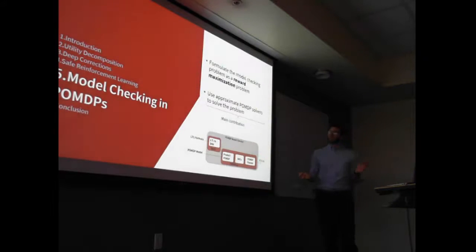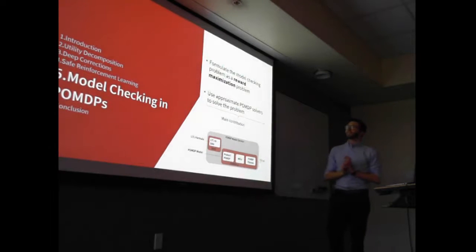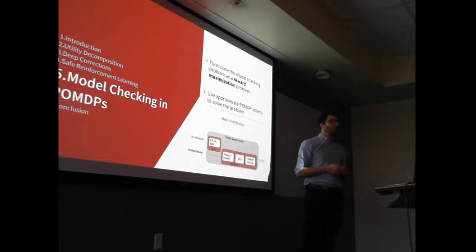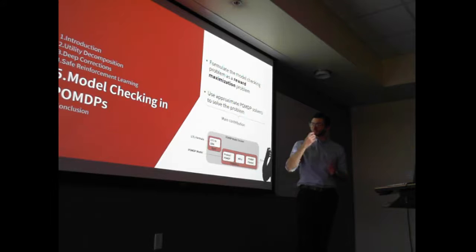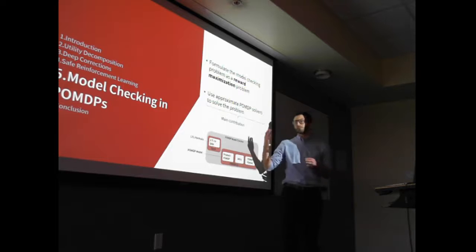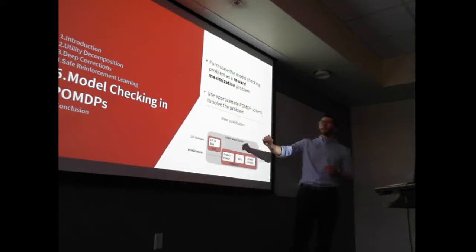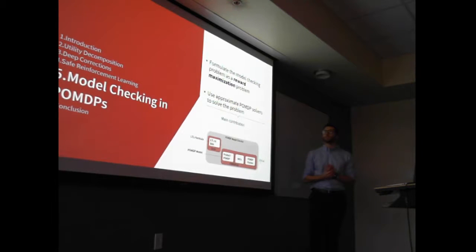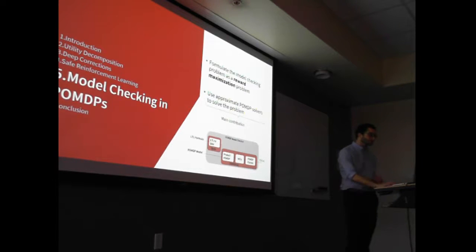Okay, we're almost there. This is the last section. In the previous section, we saw how to use model checking to improve safety of a reinforcement learning agent. But we had to relax the assumption that we had limited observation. Here I'll show you how we can use model checking in partially observable environments. Especially, we will see that we can use POMDP solvers to solve model checking problems, and I'll show you how we can easily build a state-of-the-art model checker.